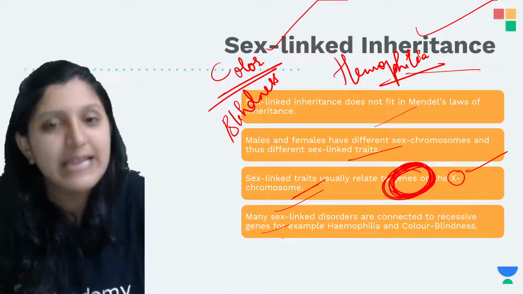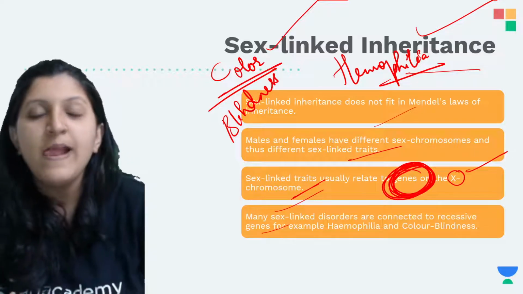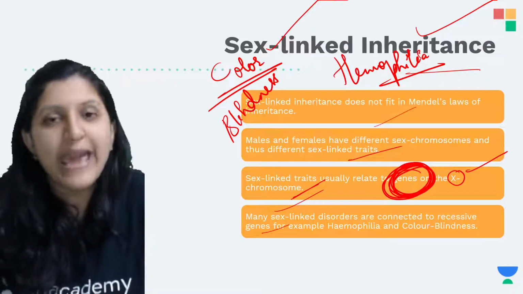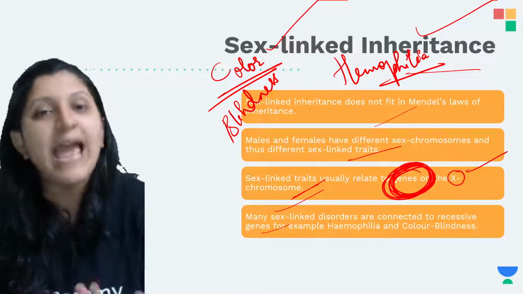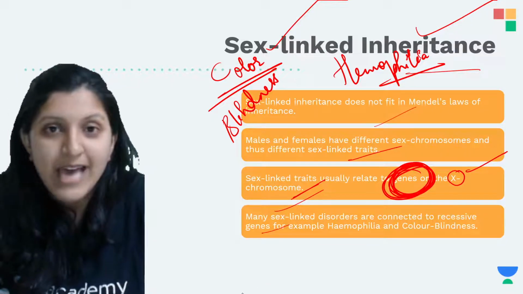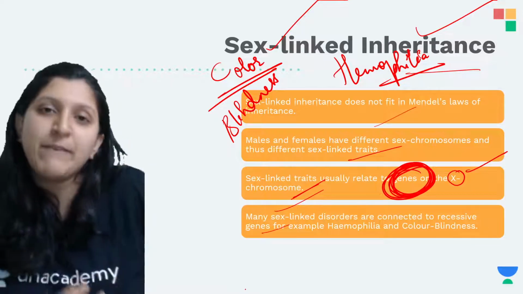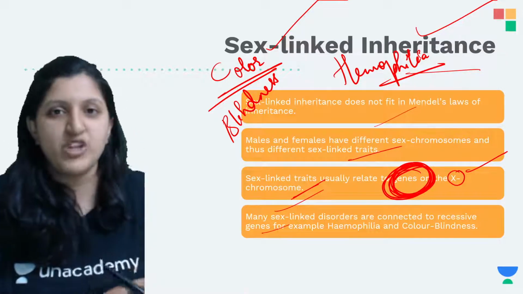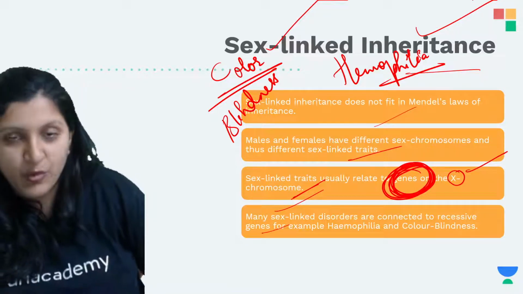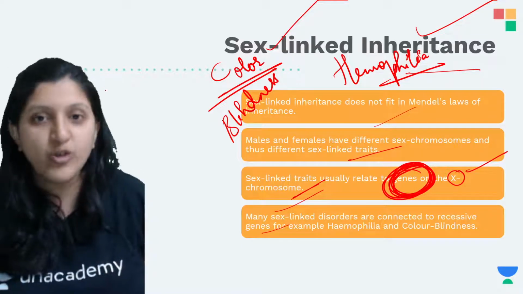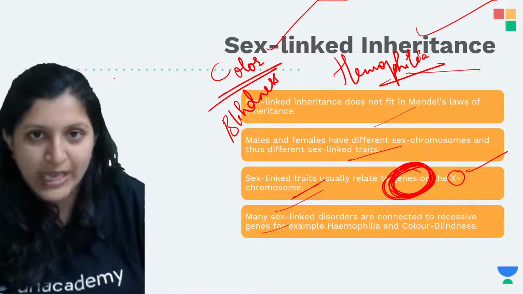That is because a male has only one X chromosome and one Y chromosome. So X is going to express itself fully and Y is going to express itself fully, and that's the reason male individuals are more affected by color blindness or hemophilia compared to a female, because a female has two X chromosomes.